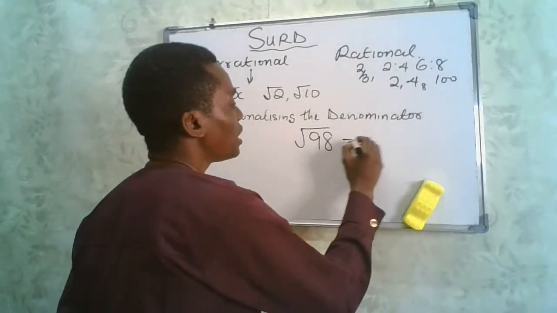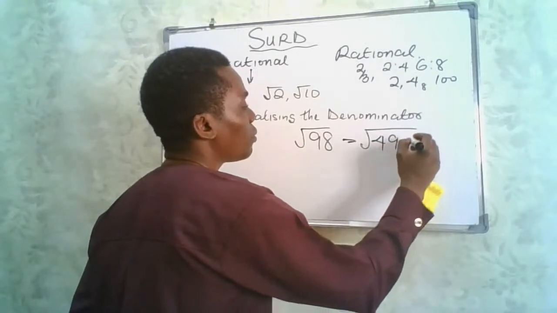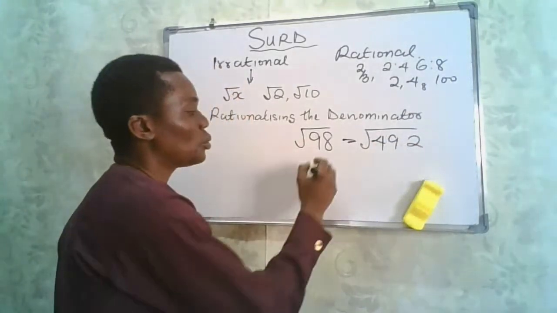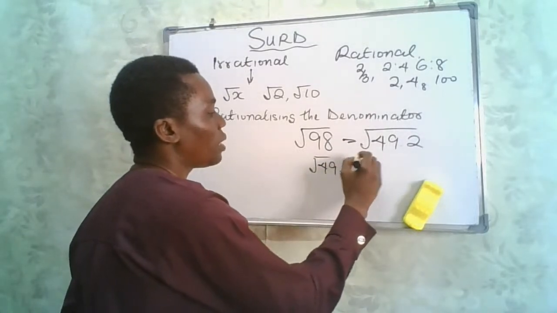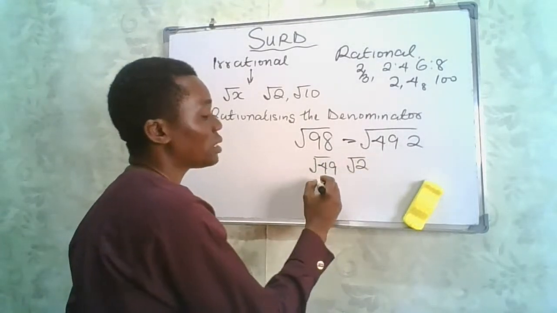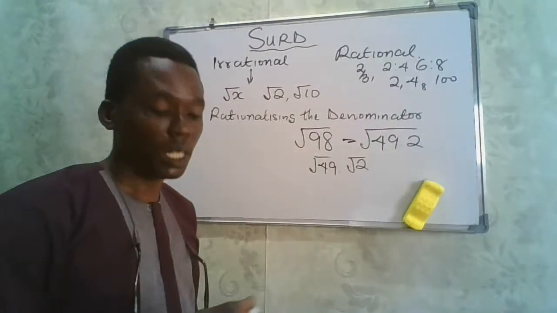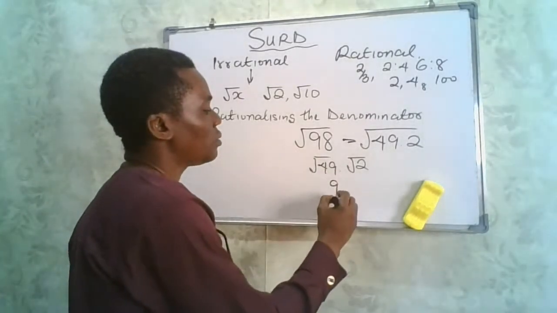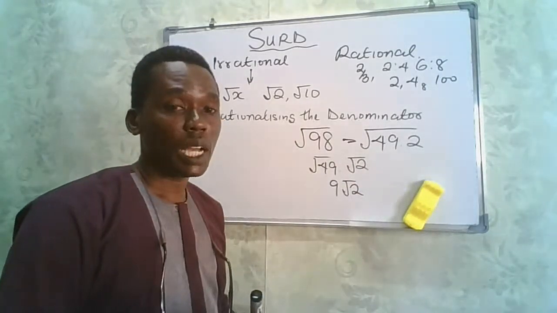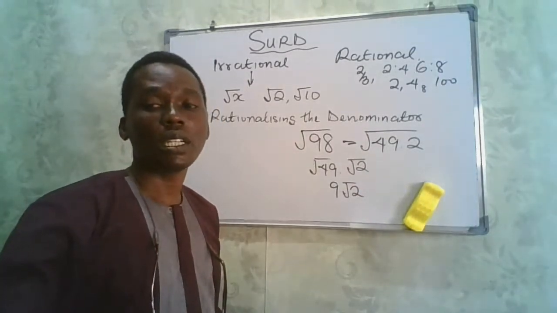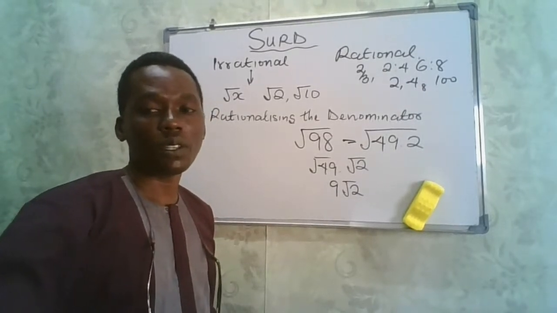So in that case, the closest square we think about is 49 multiplied by 2. This will give us the square root of 49 multiplied by the square root of 2. And the square root of 49, you know, will always give you 7. So if that gives you 7, that will be 7 root 2. And that's exactly what you get when you simplify, you find the value of a given surd like that.